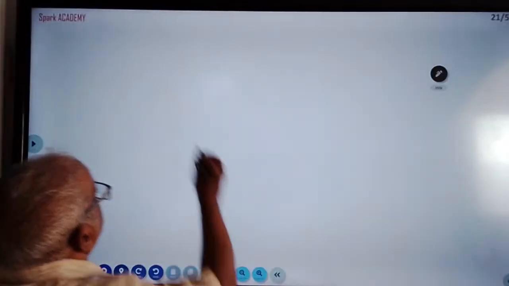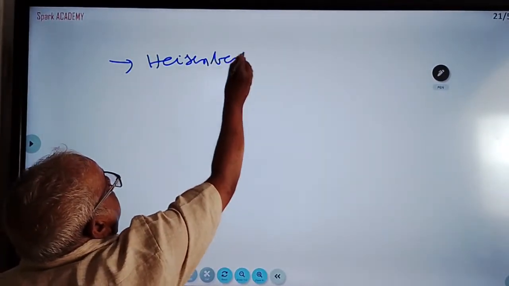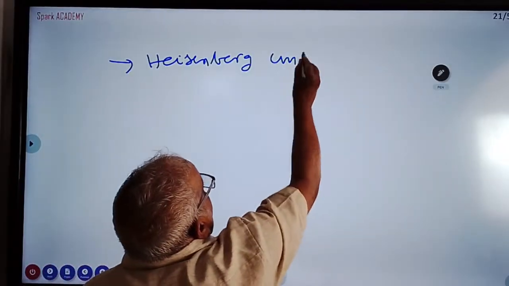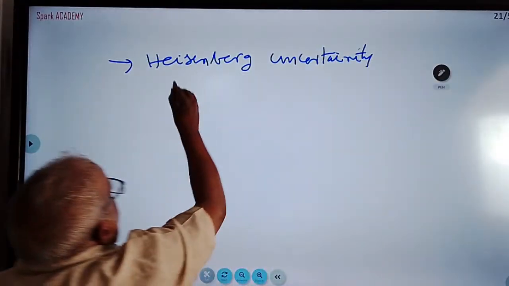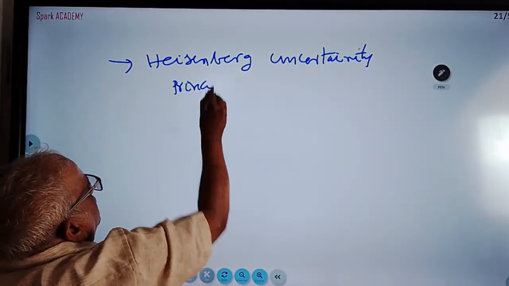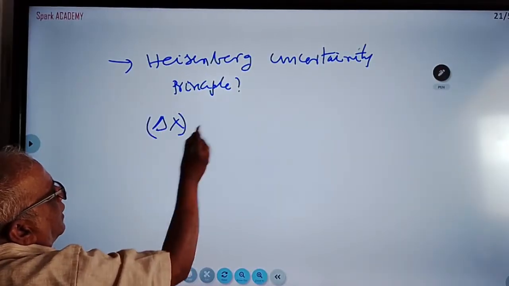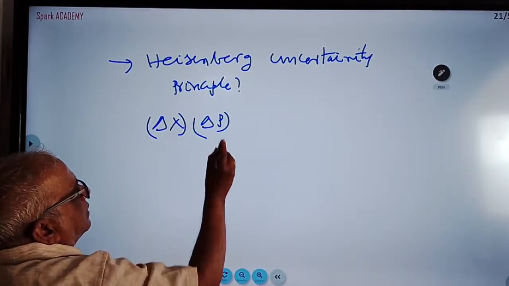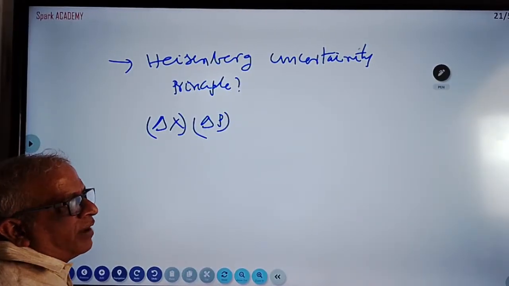They are asking Heisenberg's uncertainty also. What is Heisenberg's uncertainty principle? Position and momentum cannot be determined at the same time. If you detect position, you cannot exactly find momentum.